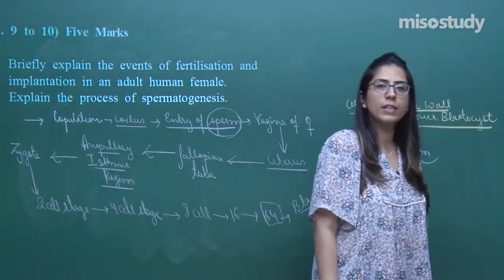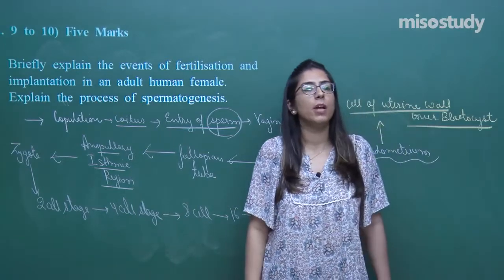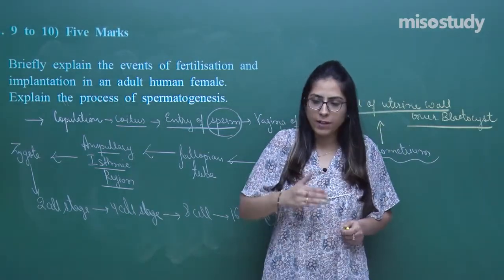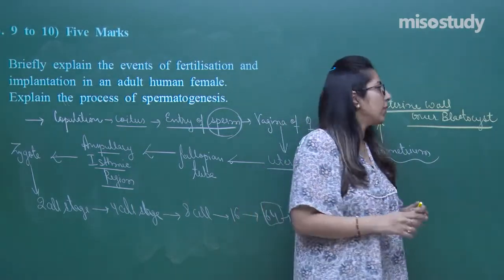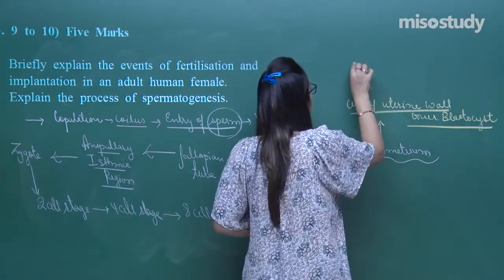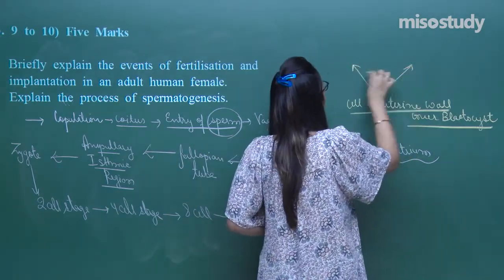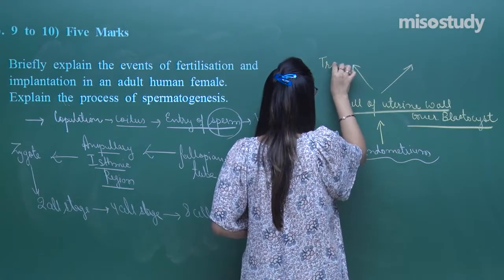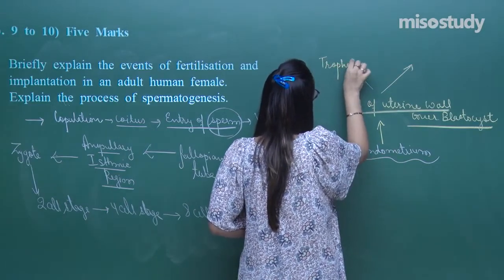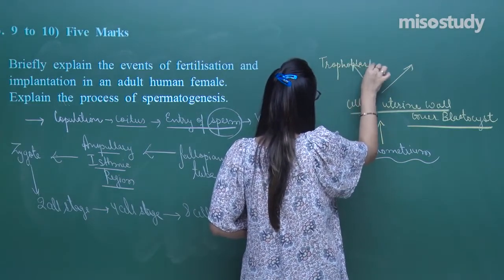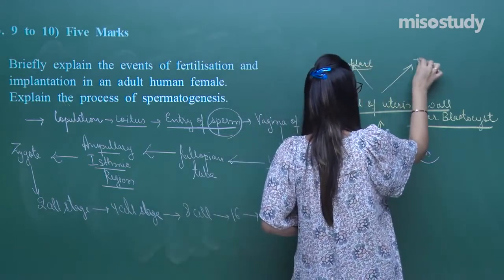We have already studied how embryo development happens. There are different stages of development. First of all, we know there are two regions. One is called the trophoblast, and the second is called the inner cell mass.